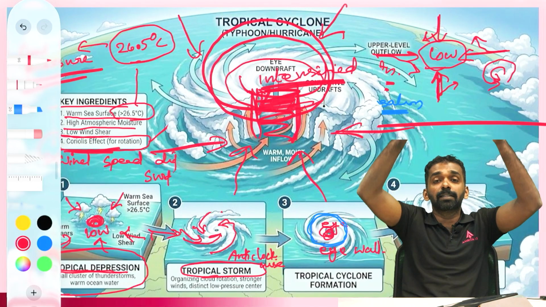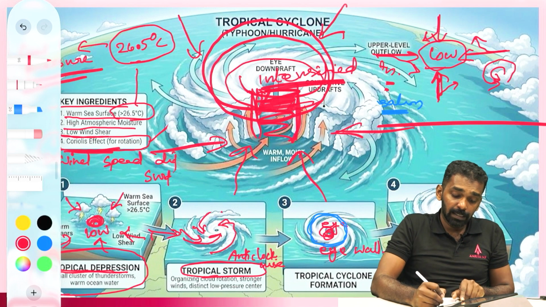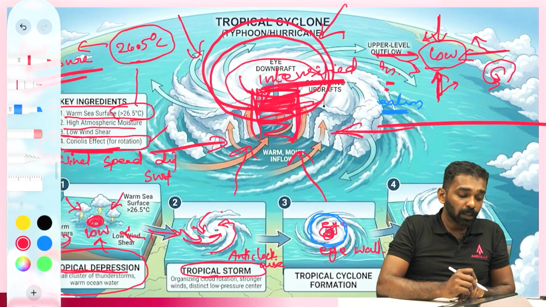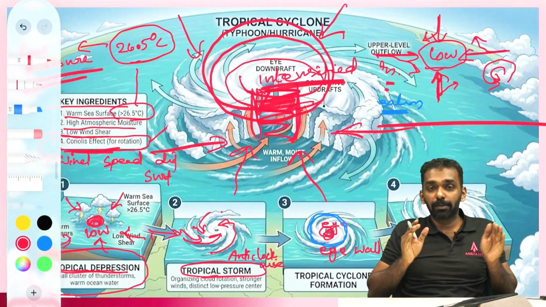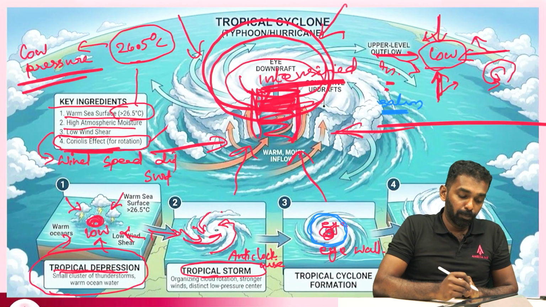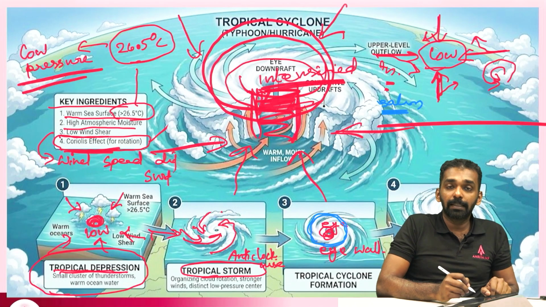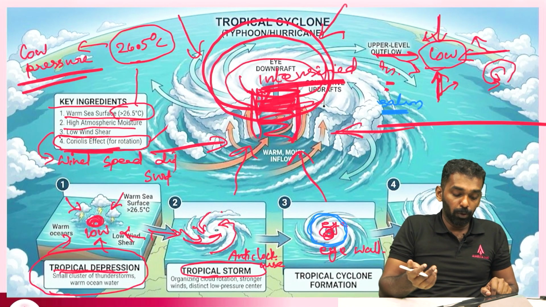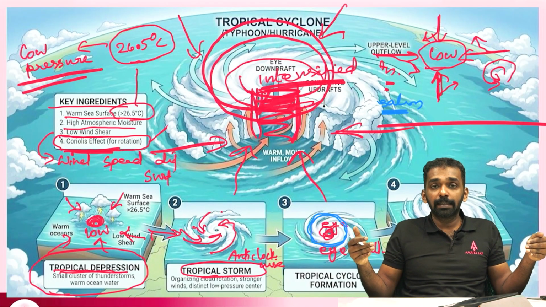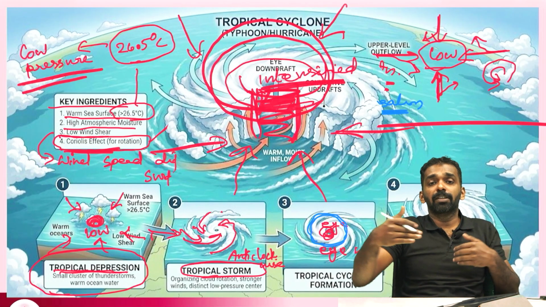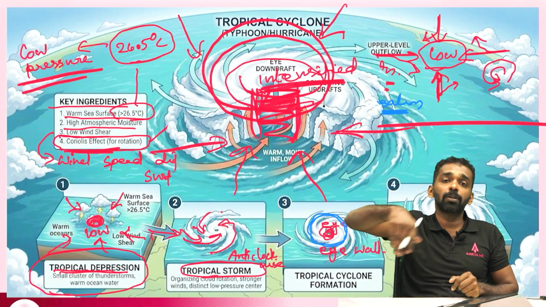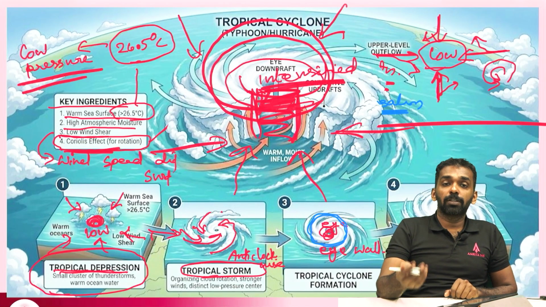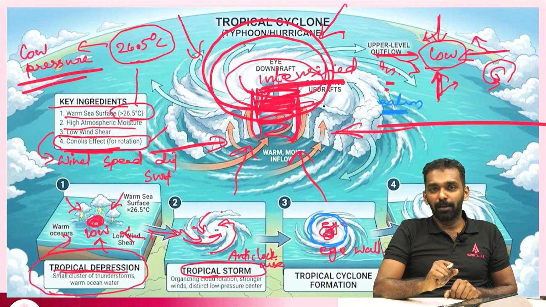So a more intense cyclone is formed in this stage, hence the mature cyclones are formed. So this is how a cyclone is formed. I'll explain once again. We'll start with the important conditions, that is the pre-existing low pressure, 26.5°C or above temperature, and Coriolis force. At the starting stage, the low pressure attracts wind from all the directions and Coriolis force spirals them anti-clockwise in the northern hemisphere and clockwise in the southern hemisphere.